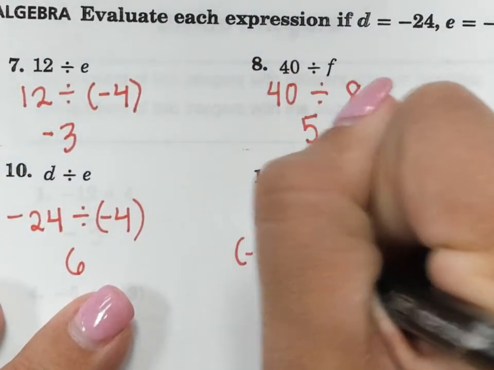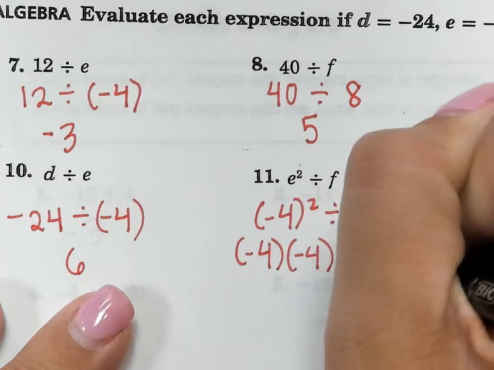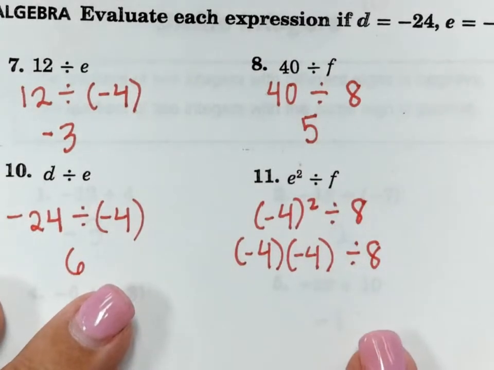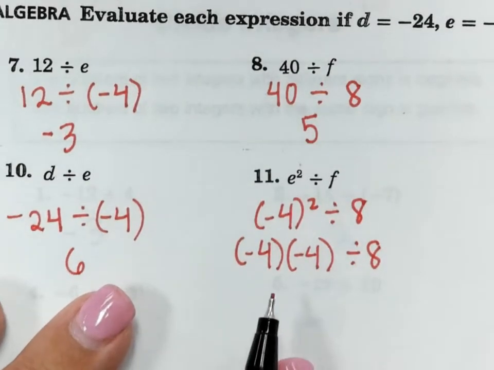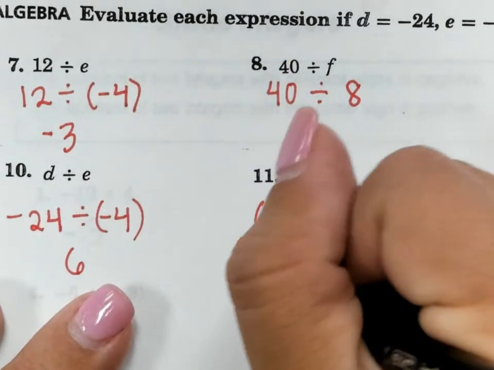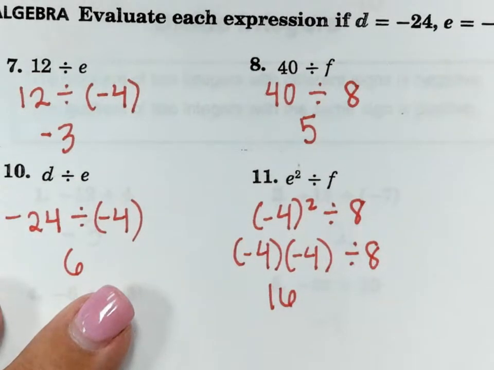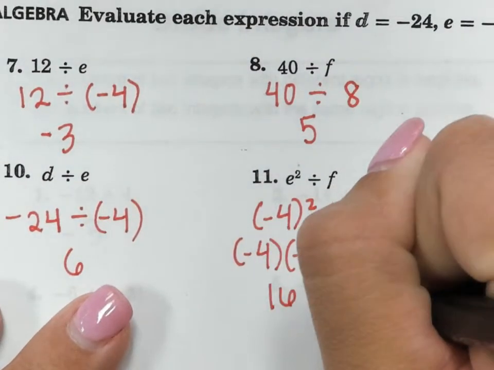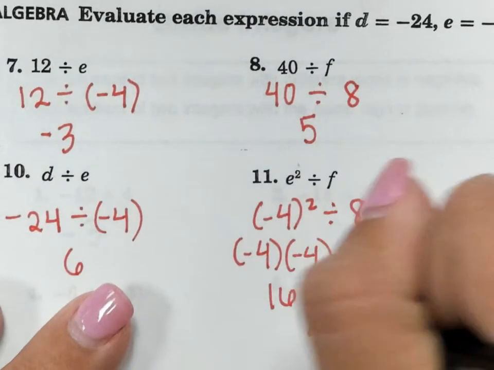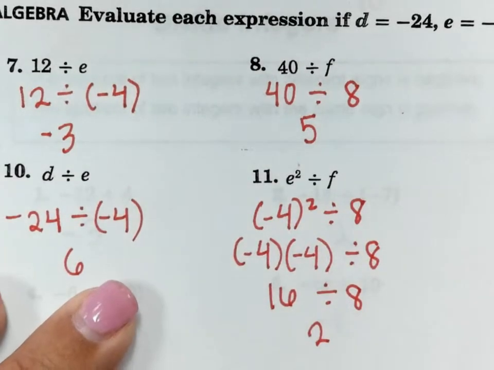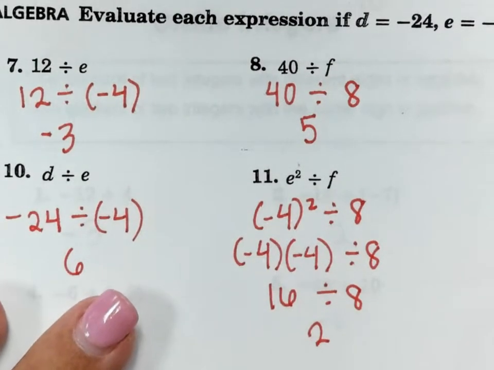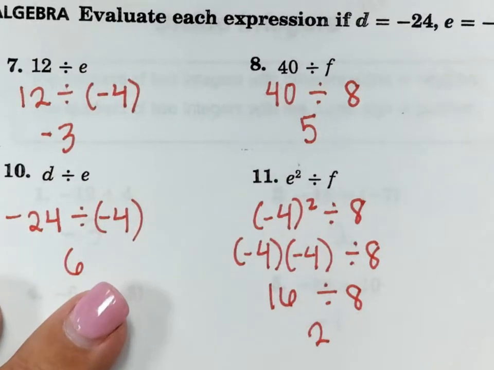So negative 4 times negative 4 divided by 8. So what's negative 4 times negative 4? 16. Positive 16, because I'm multiplying two negatives. So I get a positive 16, and then I have to divide that by 8, and I get positive 2. So remember, if I have an even exponent, then my answer is going to always be positive. If I have an odd exponent, my answer is going to be negative.